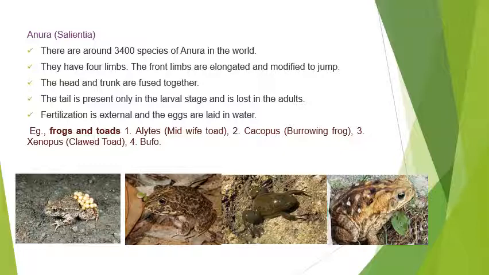There are around 3,400 species of Anura in the world. They have four limbs, and the hind limbs are elongated and modified for jumping. Head and trunk are fused together. The tail is present only in the larval stage and is lost in the adult. In Salientia, metamorphosis is found. The fertilization is external and eggs are laid in the water. Examples of Salientia are frogs and toads. Some common members are Alytes, called the midwife toad, Pelobates, Xenopus, and Bufo.